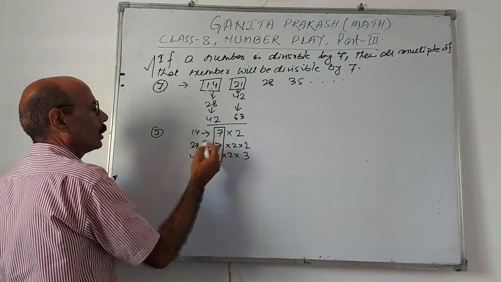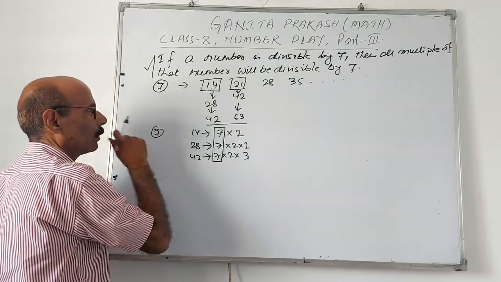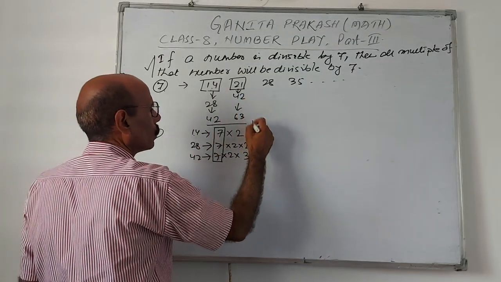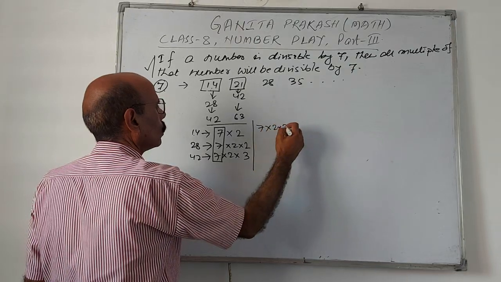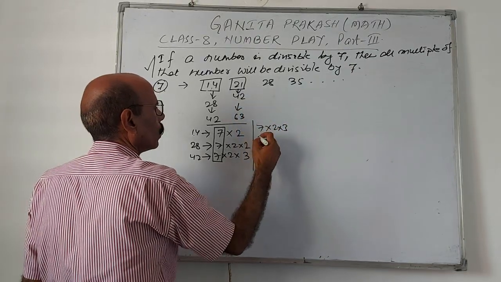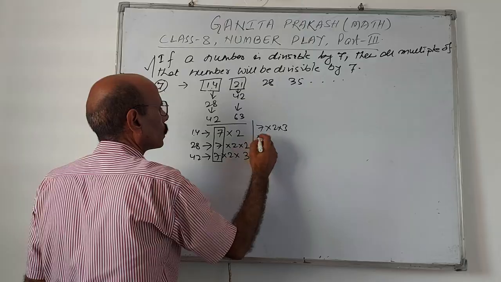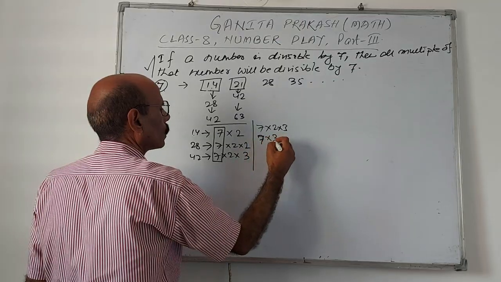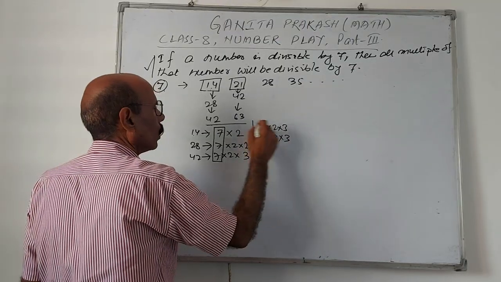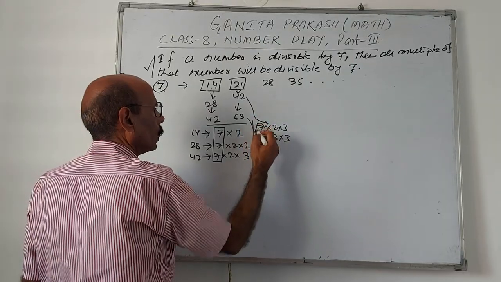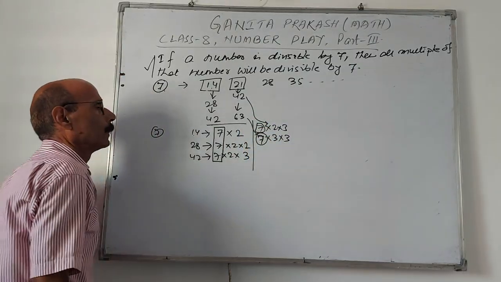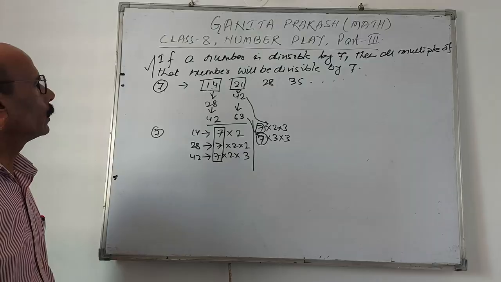That means all these numbers are divisible by 7. Same way 7 sixes are 42, 7 nines are 63, that means 7 times 3 times 3. In all the multiplications, one factor is 7. So this is proved like this.